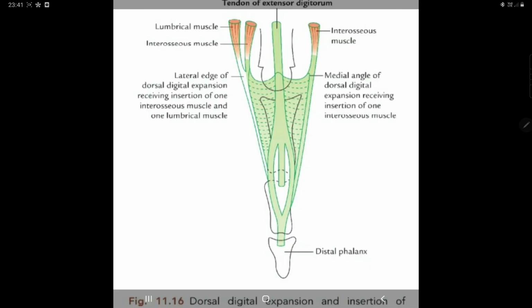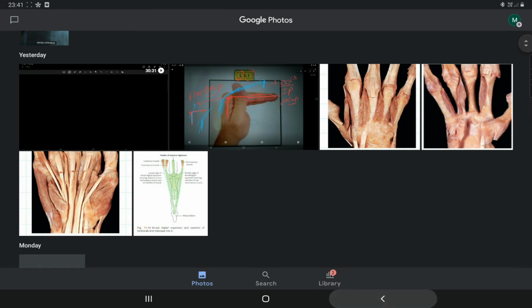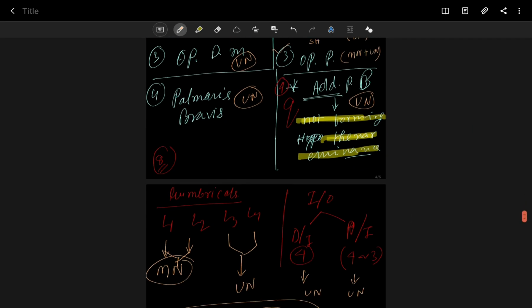Okay, so our topic, the intrinsic muscles of the hand, ends now.